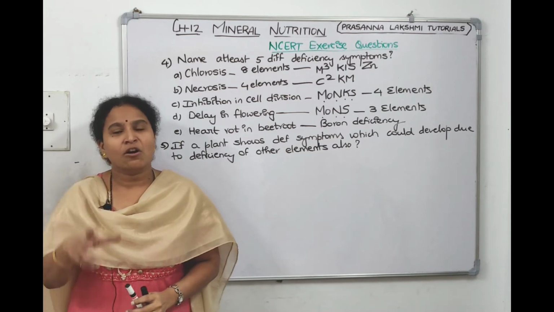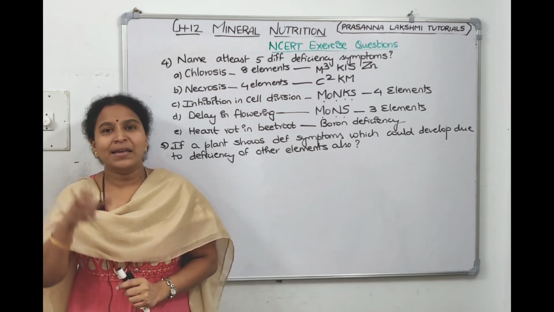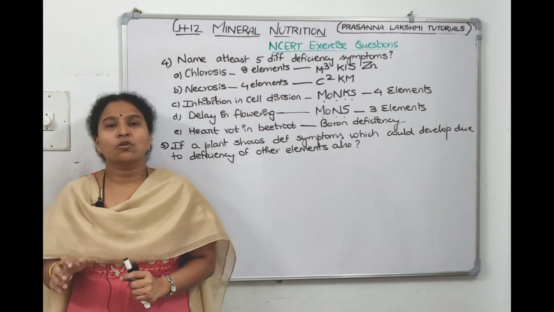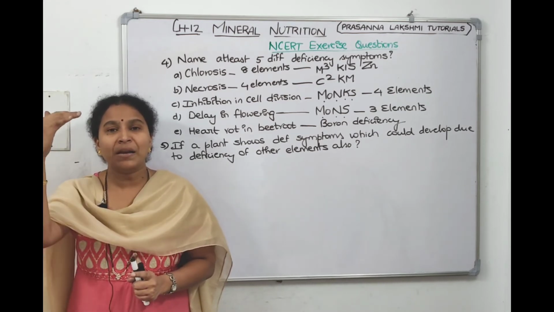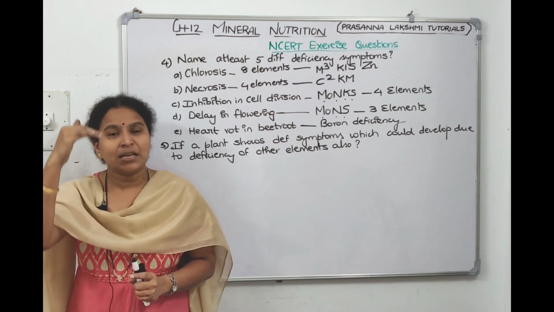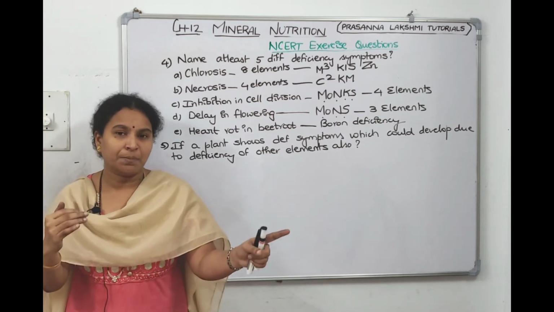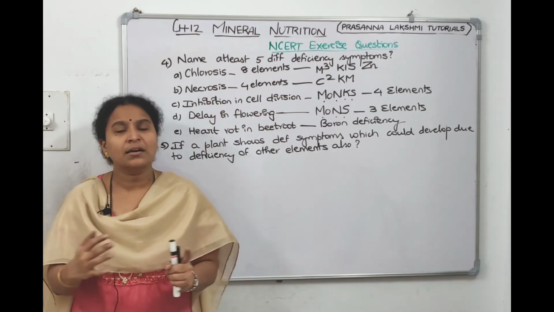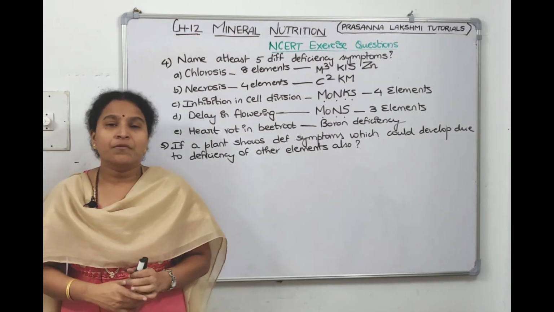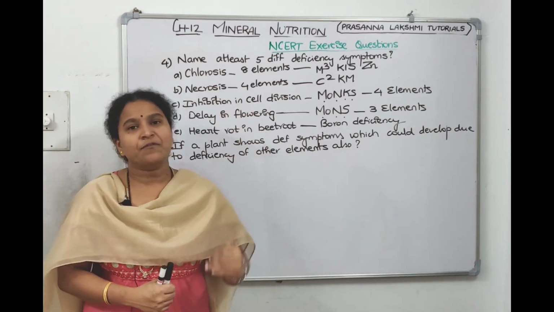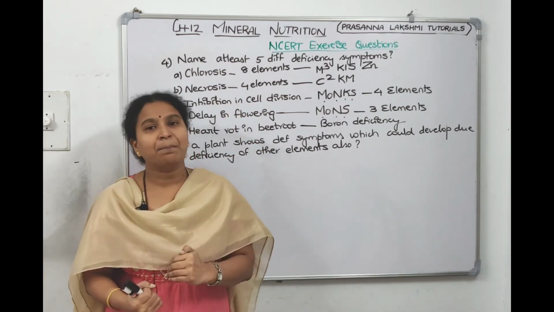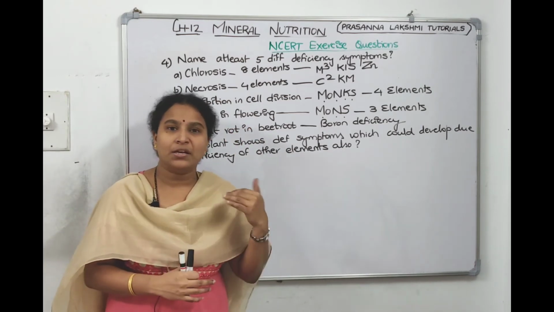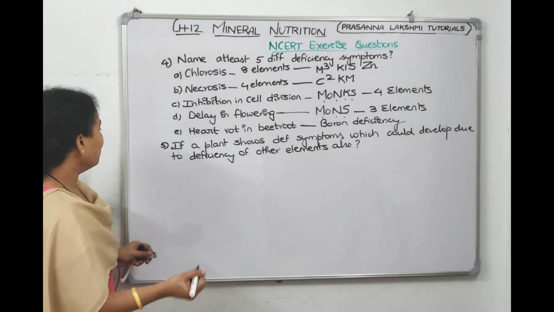So, like your logarithmic table, you have a deficiency table for each element. From that deficiency table, we need to check and completely study what deficiencies each element causes, and we need to check with the plant. Yes, the plant is showing all the deficiency symptoms related to nitrogen or related to sulfur. So we need to check all the deficiencies it causes, and then compare with the standard, like a logarithmic table. We have another table also, we need to check there. That is question number 5.